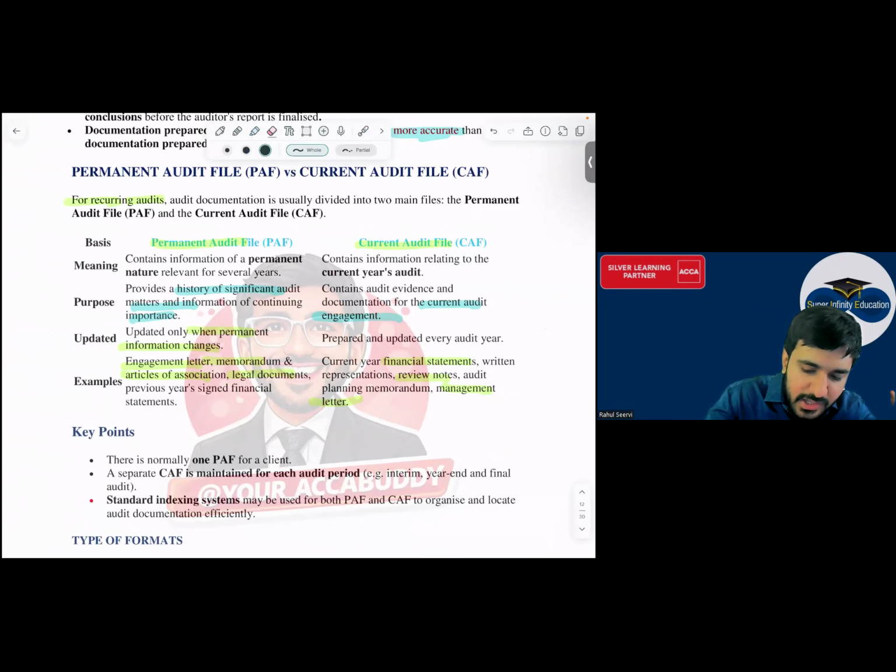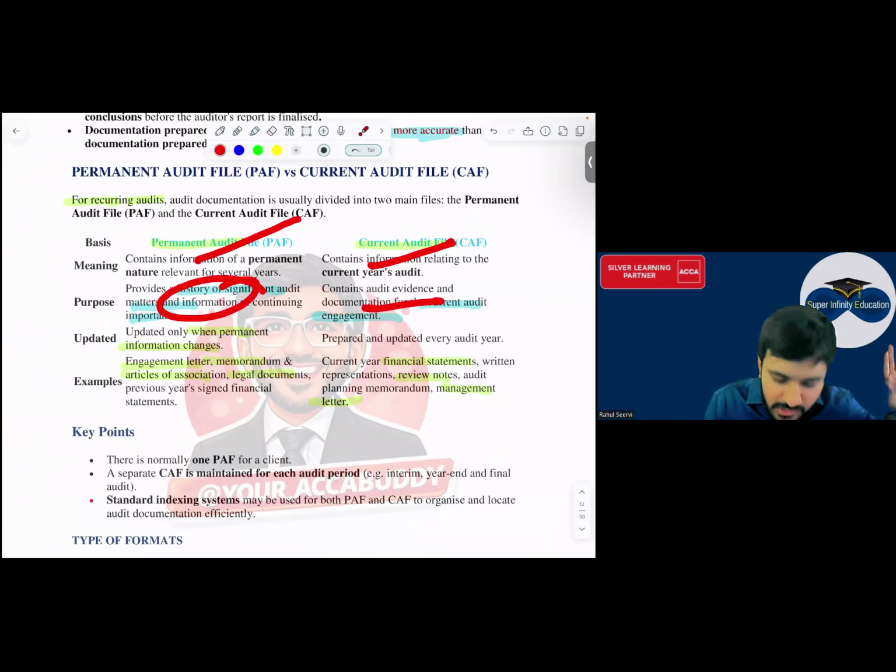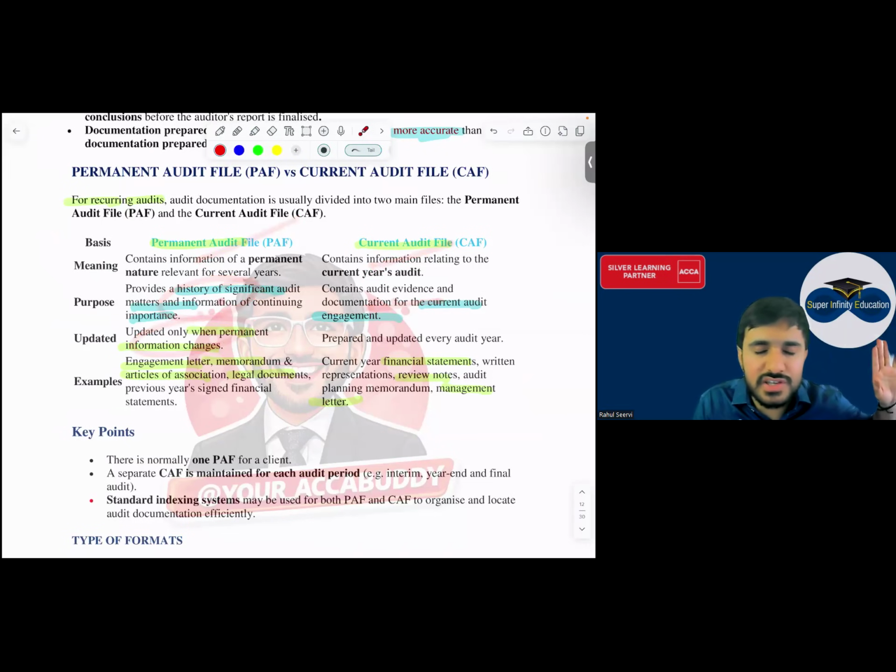Here it is of permanent nature. Here it changes, yes, sir. Historic information, current information. Here you will update what? Only when there is a change in this permanent information. Here, every year changes that. So every year you have to maintain separately, yes, sir. You have to maintain it separately.